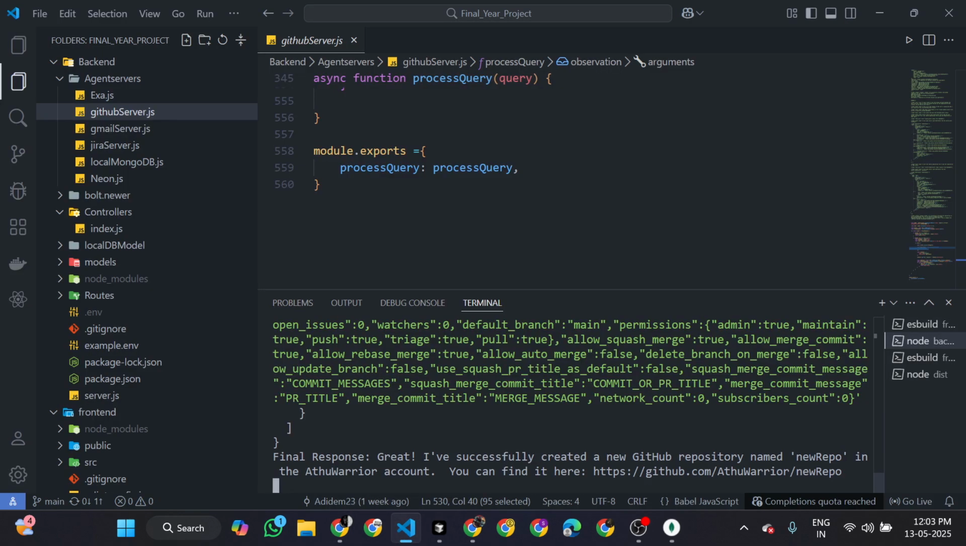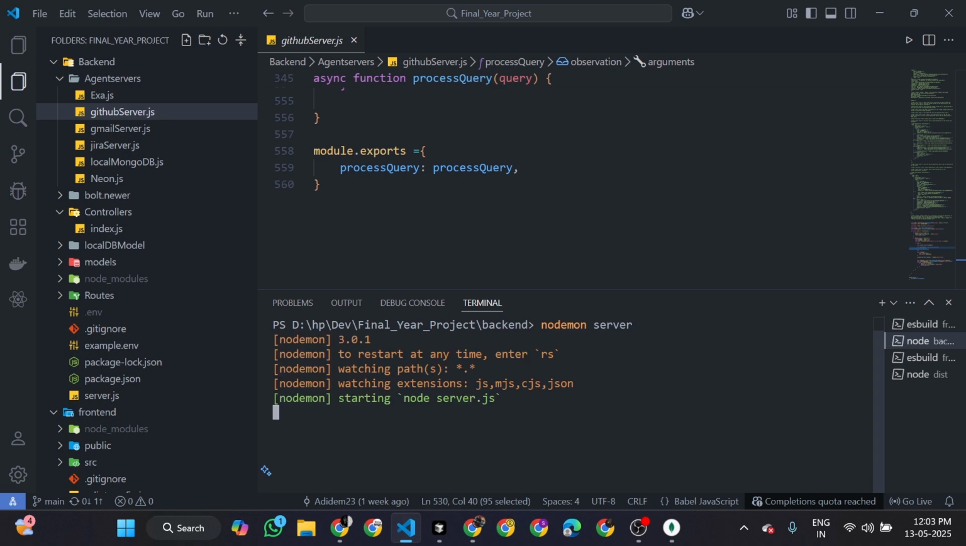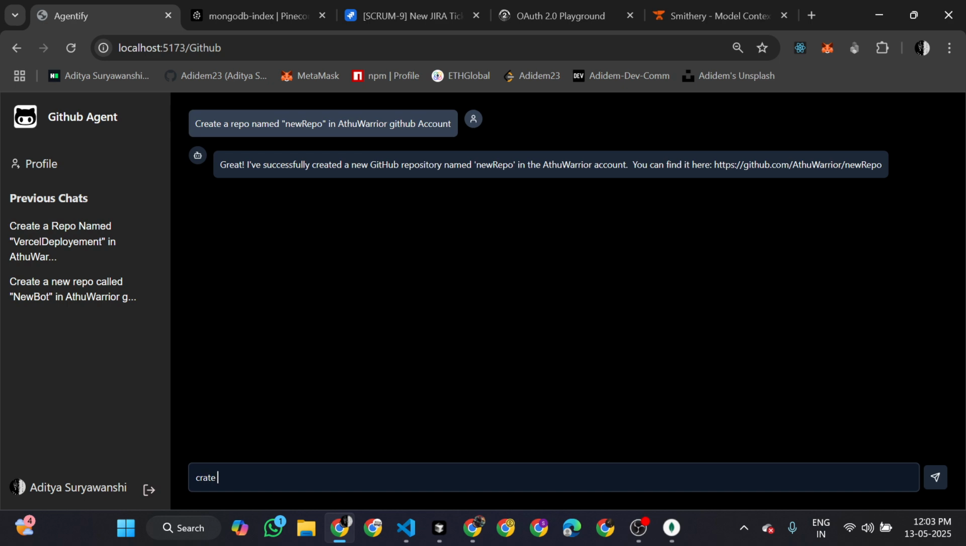So first of all, I have to kill the server first because it works on the transport. There is some issue. You cannot call the client again. So I have to manually shut down the server and again start the server. So create a new issue. So let's go create a new issue in new repo of Athu Warrior GitHub account with body issue created by a bot.